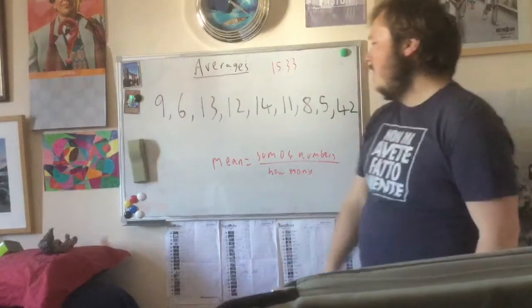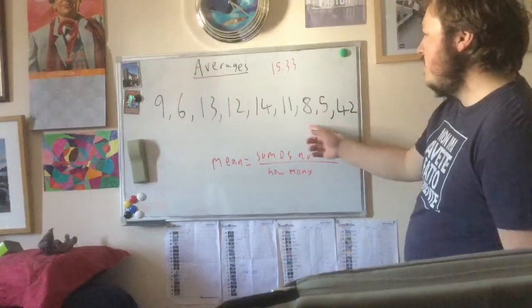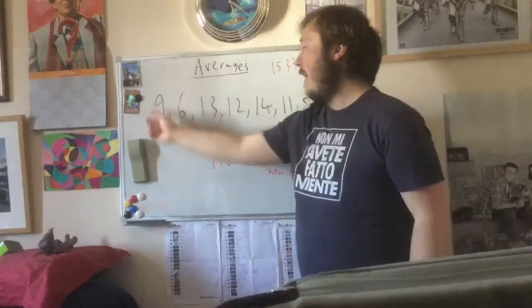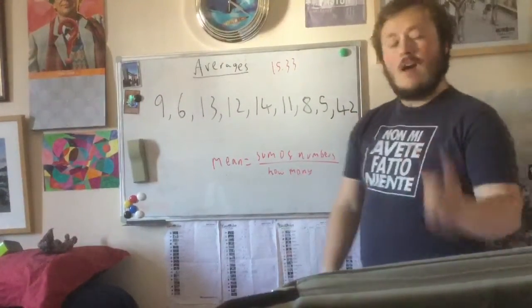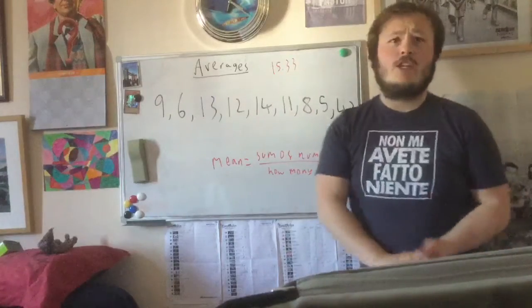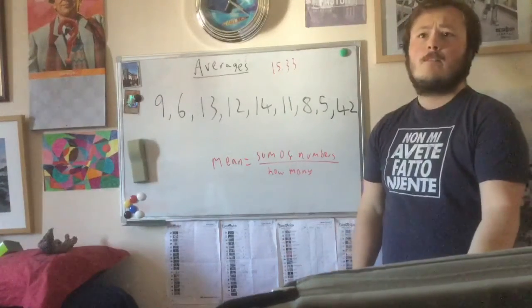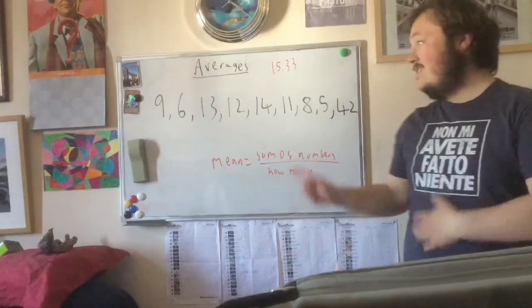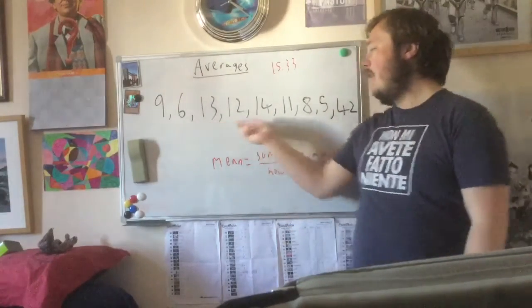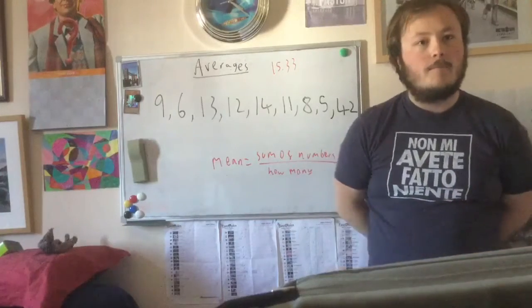Well, think about it like this. There's no numbers on here apart from 42 that's higher than our average 15.33. So how can that be an average when it doesn't really match any of the other numbers in this set of data?